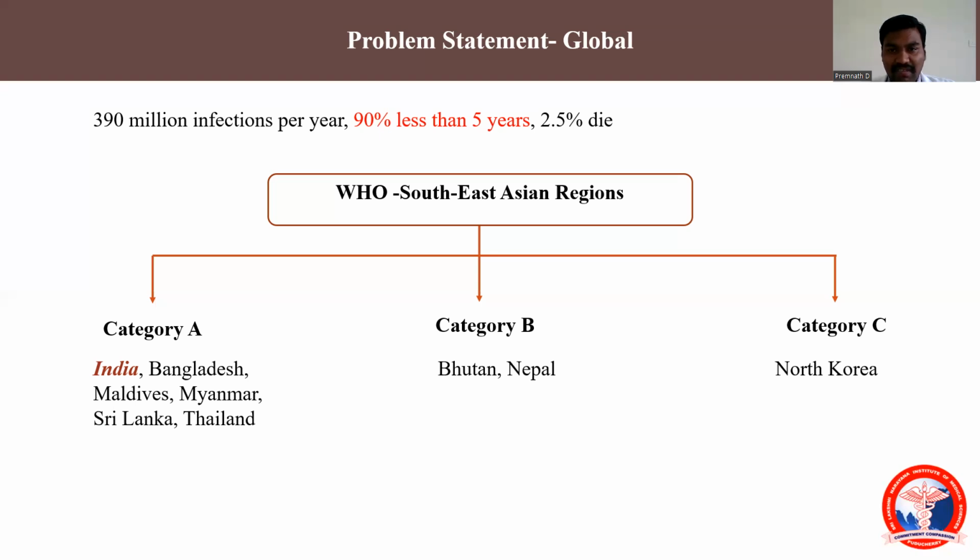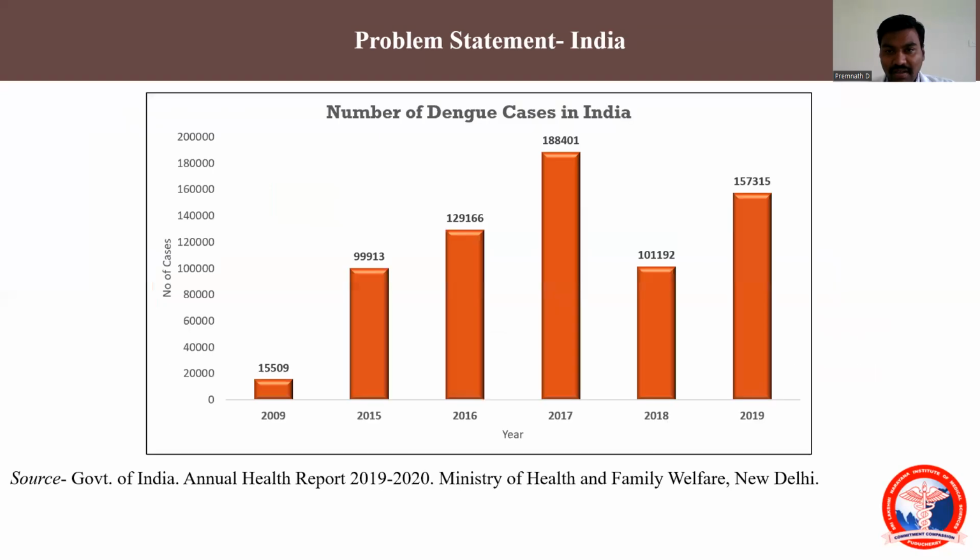Category B countries have sporadic infection, and outbreaks are rare. In category C countries, such as North Korea, not even a single case has been reported. Our neighboring regions, Bangladesh, Maldives, Myanmar, Sri Lanka and Thailand, are all hyper-endemic to dengue infection.